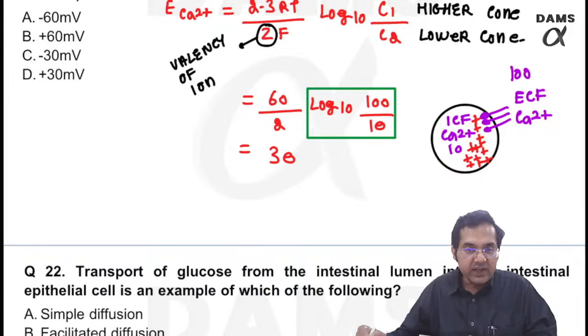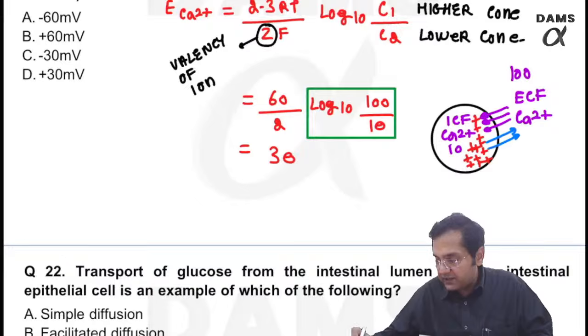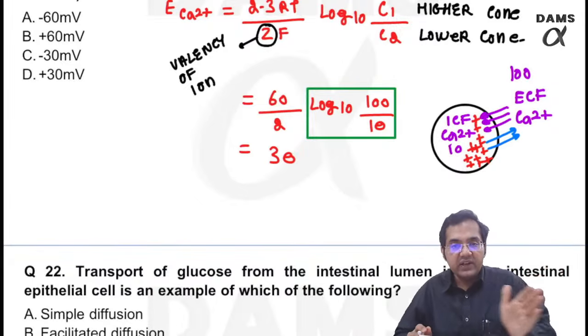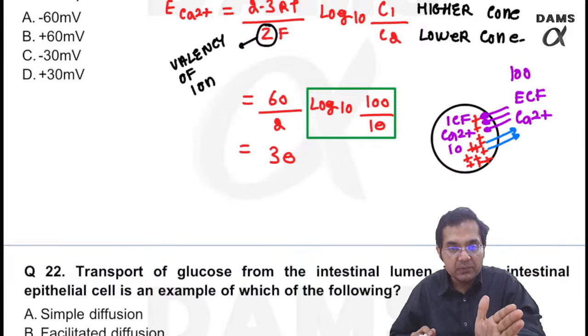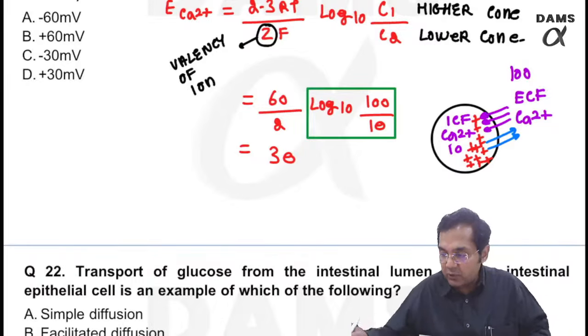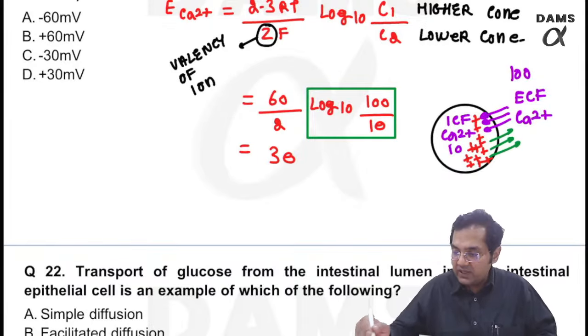When the inside becomes highly positive, it will start repelling the calcium. So when the concentration gradient which is pushing the calcium in becomes equal and opposite to the electrical gradient which is repelling the calcium, think about it, what is going to happen? Both the forces are equal and opposite. Movement of the calcium now stops.